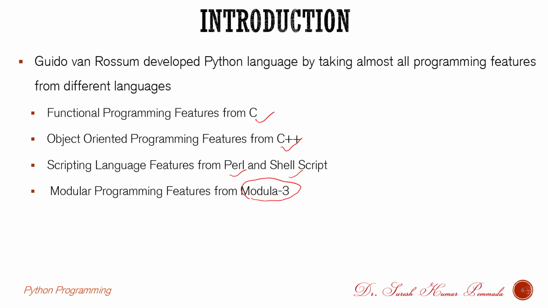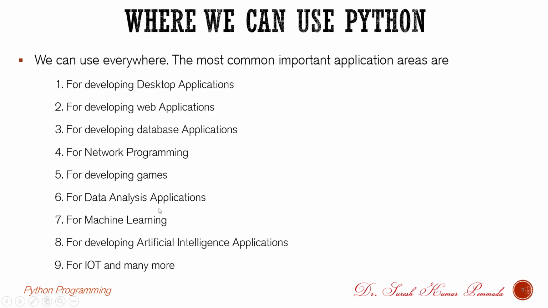A modular programming language is nothing but one where the program is divided into different modules. So to answer this simple question, Python is a functional programming language, an object oriented programming language, a scripting programming language, and also a modular programming language. We can use Python in many applications, for example, for developing desktop applications.